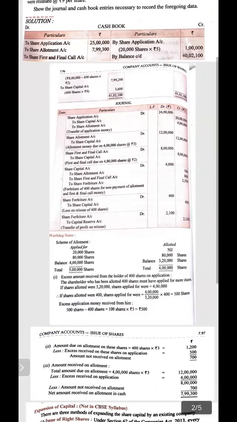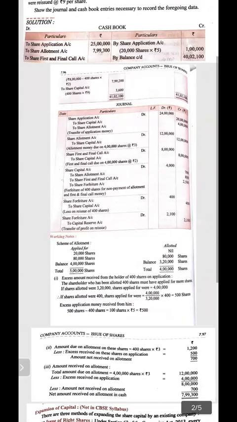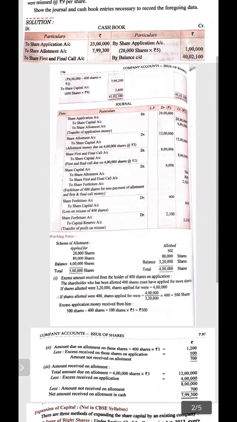So first of all, let's do the third entry, share first and final call to share capital. On 4 lakh shares, 2 rupees per share, 8 lakh will be our share first call due. But the company is not receiving the share first and final call on 400 shares. So 8 lakh minus 400 shares multiplied by 2, 7,99,200 rupees has been received on share first and final call.